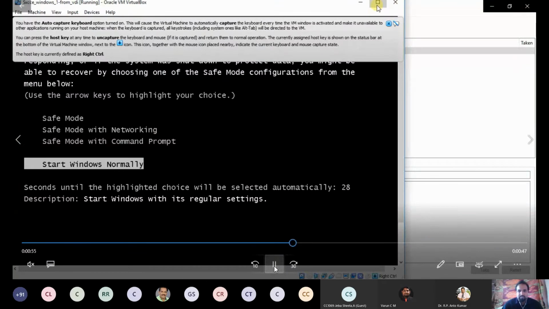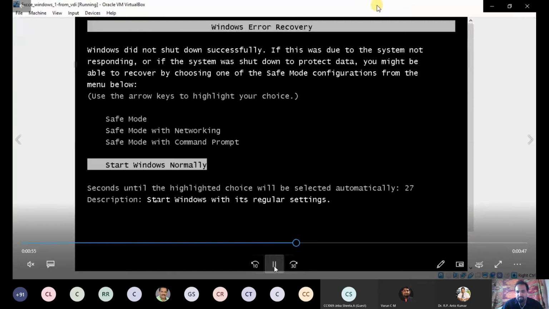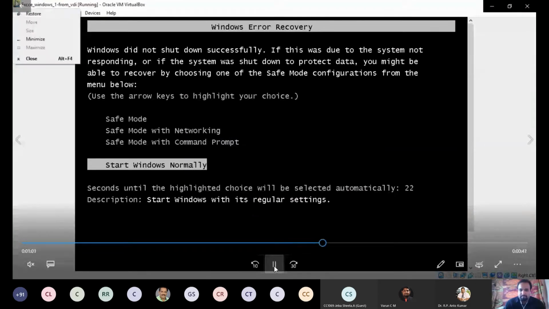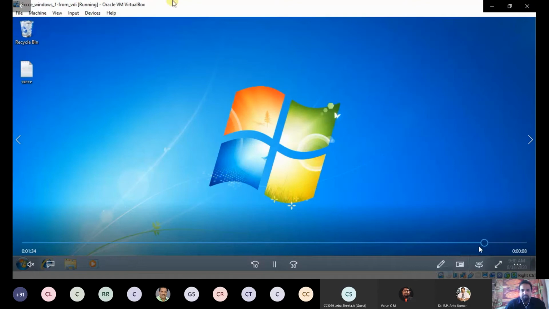Now start normally. So now the machine is loaded.